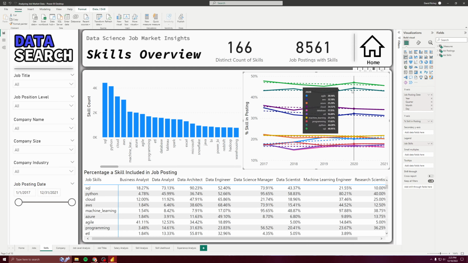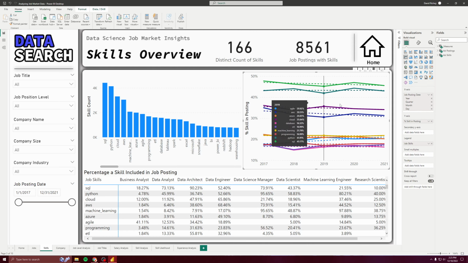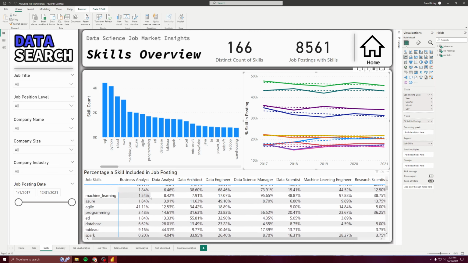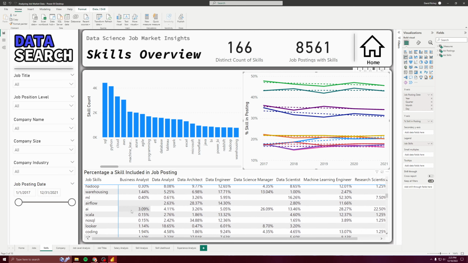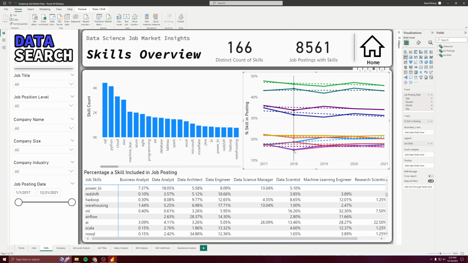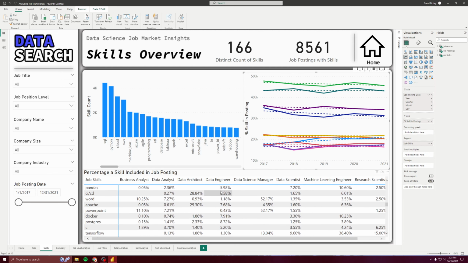These dotted lines are the lines of best fit, or the trend lines. Here's a table that shows the percentage of skill included. It's just a table view of it. It might be easier to quickly scroll down because it can't show all the different skills.